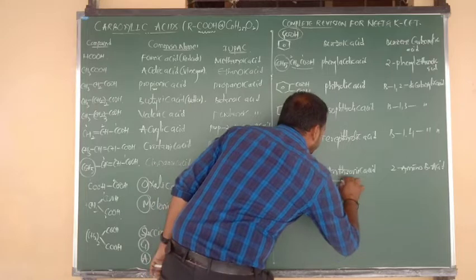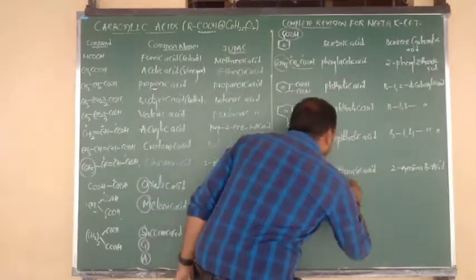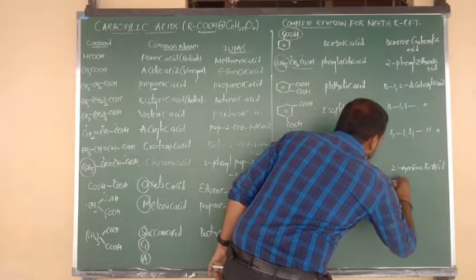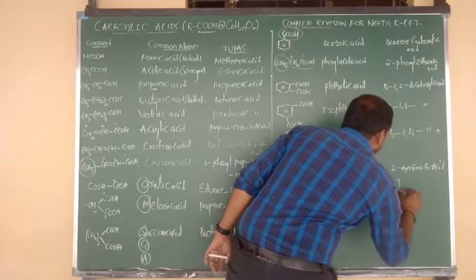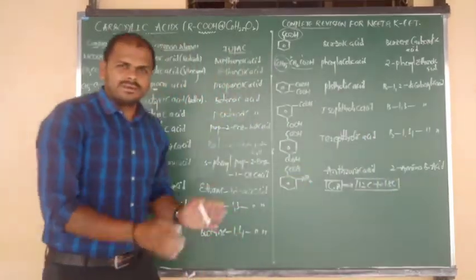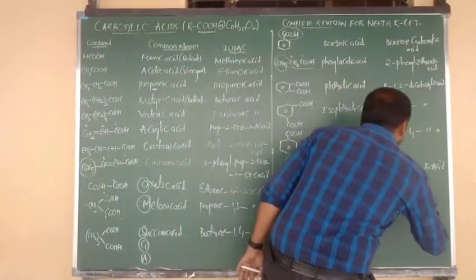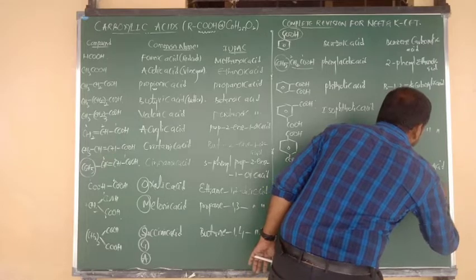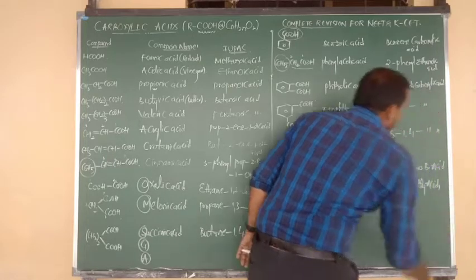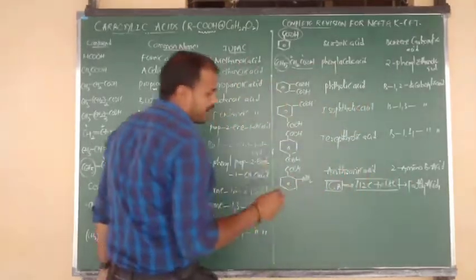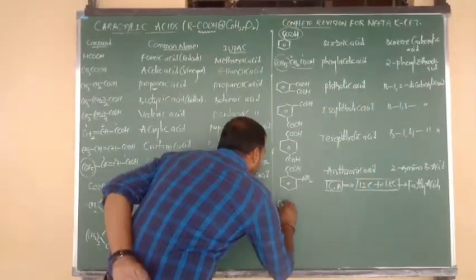Carboxylic acids having a minimum of 12 carbons to a maximum of 18 carbons are known as fatty acids. Two very important fatty acids I want to give you, beta. Try to remember both the names.